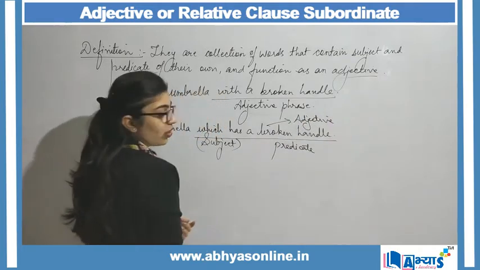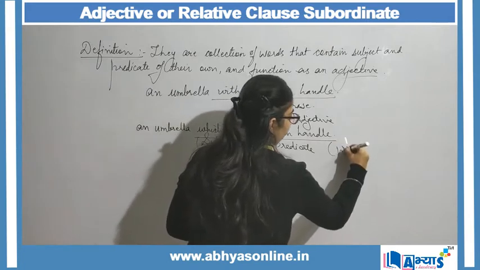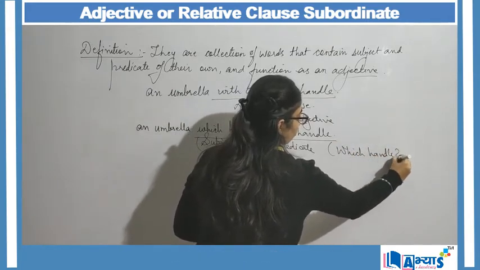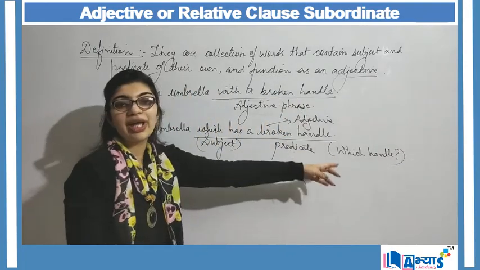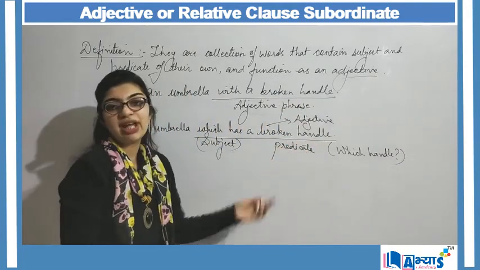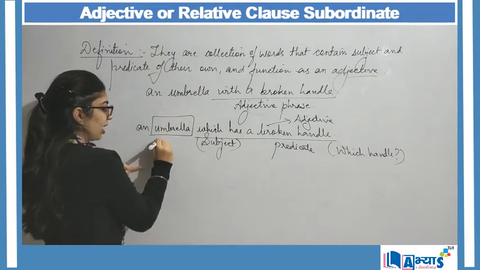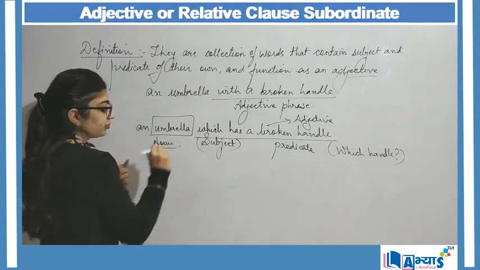How adjective? Because I say which handle, so I get the answer, the broken handle. Or my handle is being described as broken, and of which umbrella. So even my umbrella is a noun.